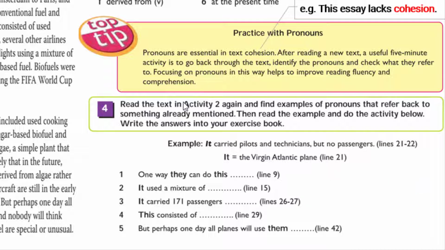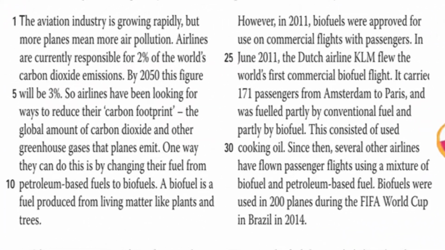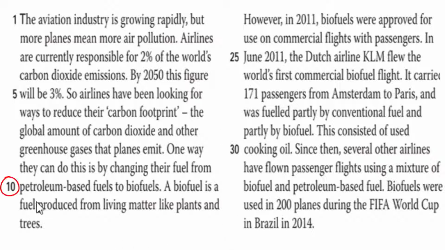Okay, so let's talk about this one. Number 1, one way they can do this, which is in line number 9. And if we move, so here are the numbers of the lines, and here is line number 10. So this is line number 9, and the question says one way they can do this. So one way they, this is they, can do this. So how can we identify what is the noun or the thing that refers to each? Okay, so we need to go back to the sentence.